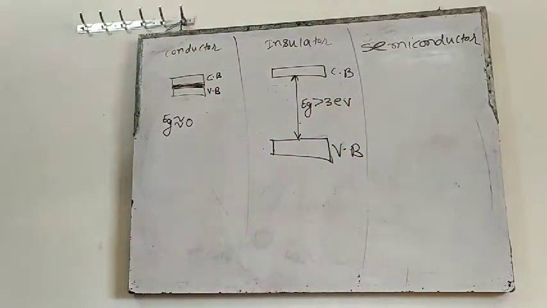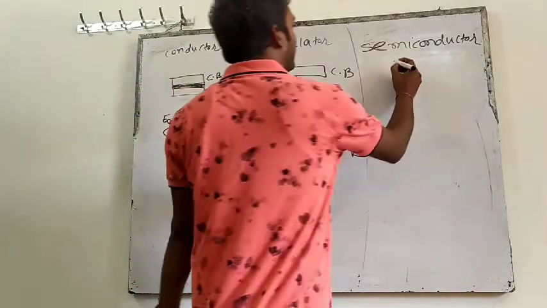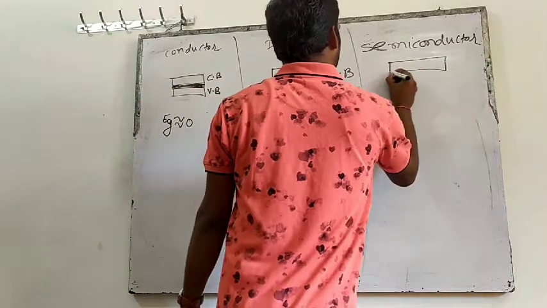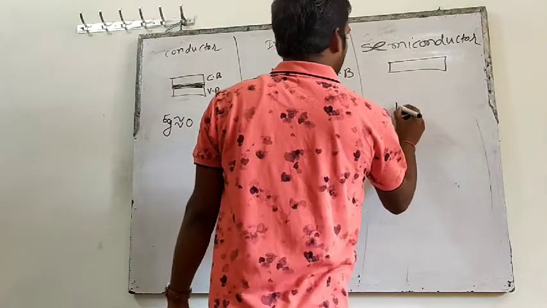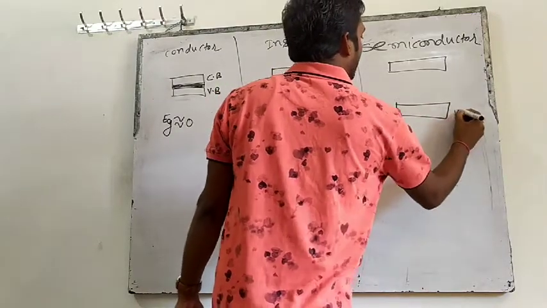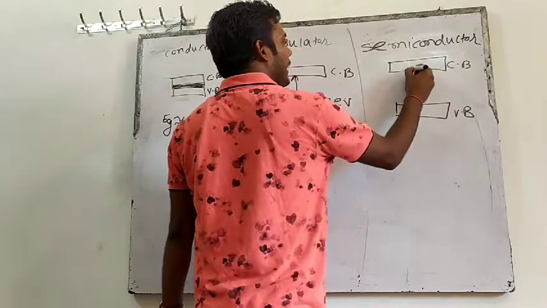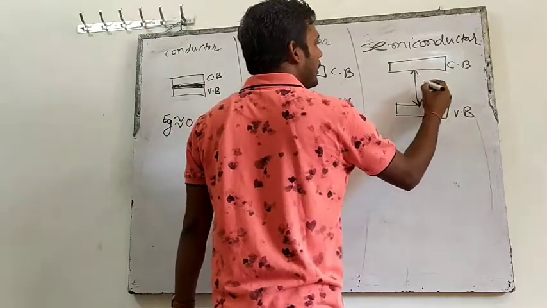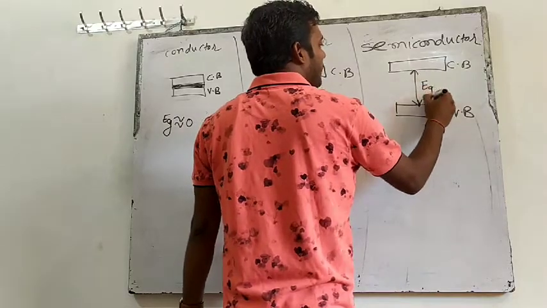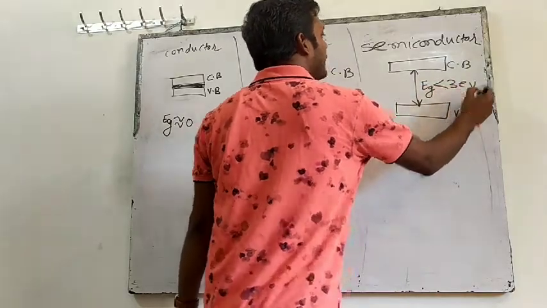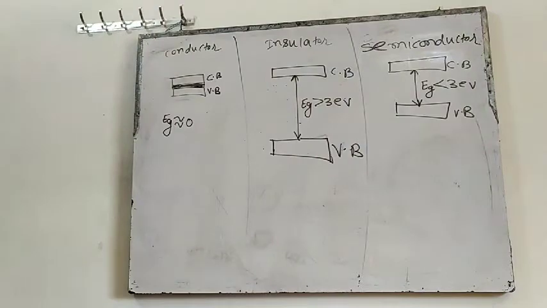And if I talk about a semiconductor, the lower one is the valence band, the upper one is the conduction band, and the gap between them is the forbidden energy gap. If this forbidden energy gap is less than 3 electron volt, it is known as a semiconductor.